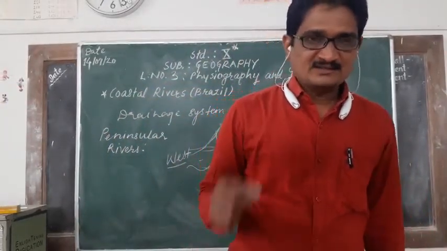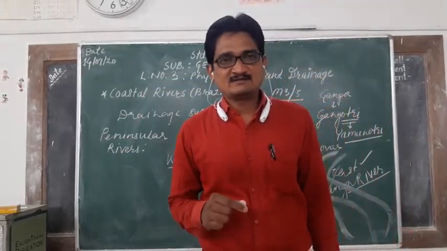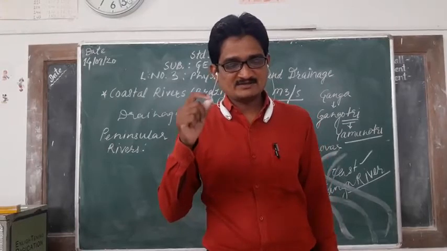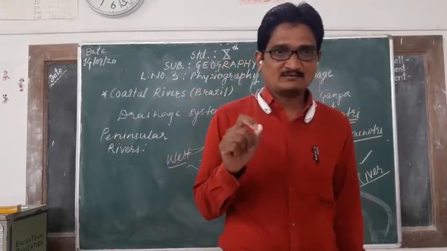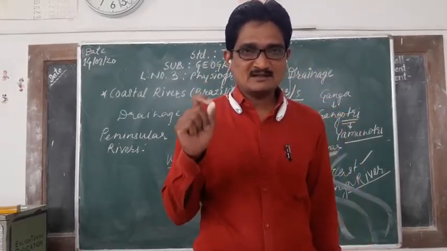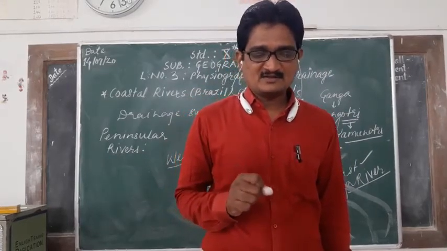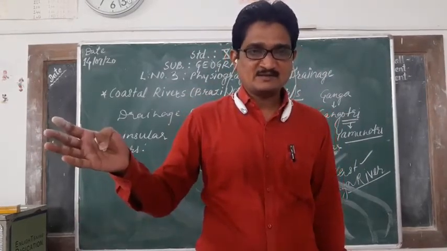Godavari and Krishna, these two rivers are the major rivers of Maharashtra. And river Godavari is the second largest river system of India. Note down, river Godavari is the second largest river system of India in terms of the catchment area.